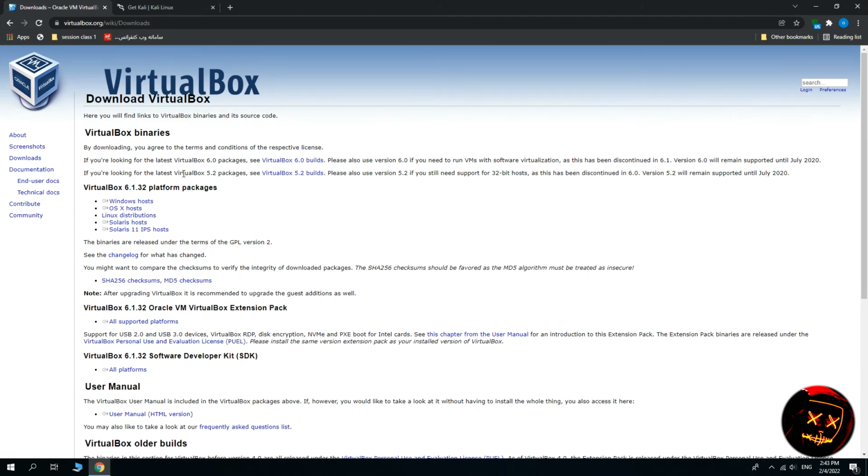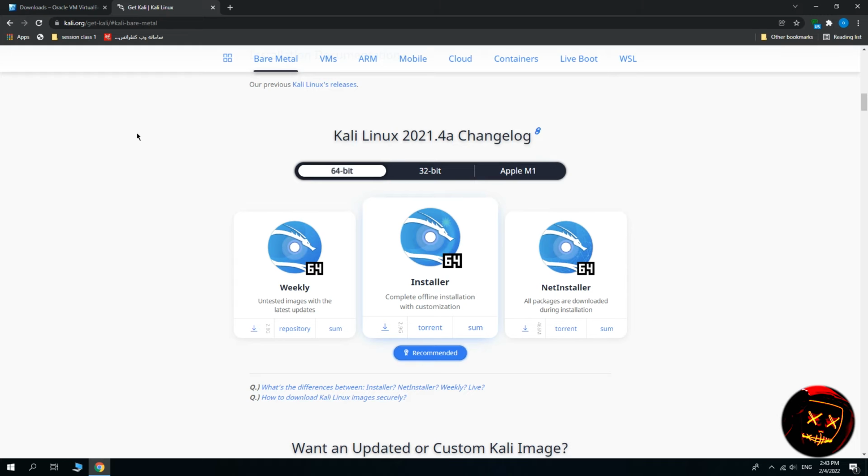Then you need to download Kali Linux or whichever Linux distro you want. I use Kali because I want to teach other videos about hacking in Kali Linux. After downloading VirtualBox, you need to download Kali Linux. I put another link in the description, and you can click on that and download the Kali Linux image. It will give you an easy image, and you can use it in VirtualBox.